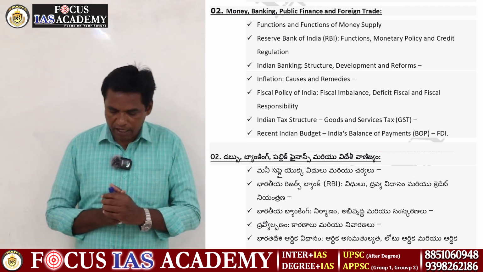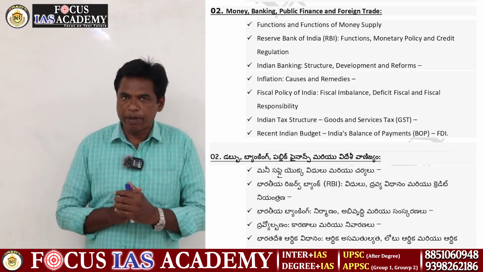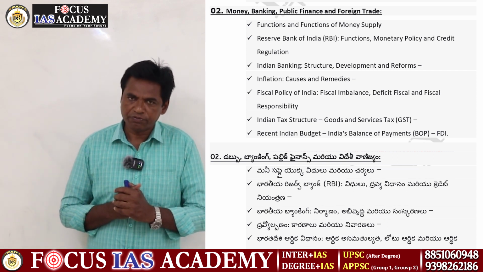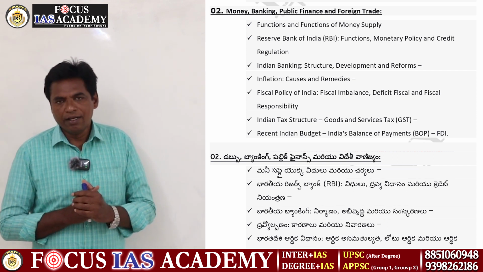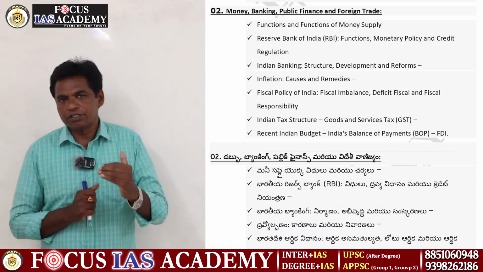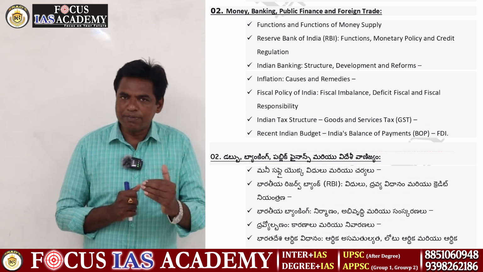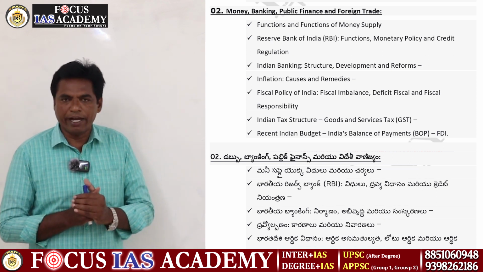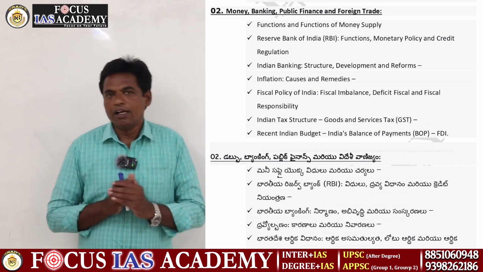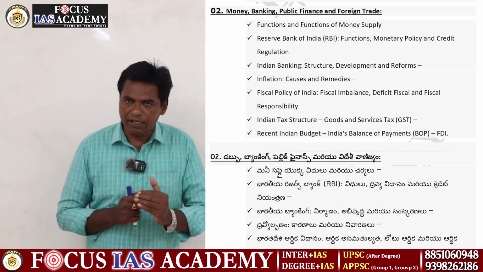The next chapter is money, banking, and public finance. What is meant by money? Once upon a time, India followed the barter system. After the barter system, animals were sometimes used, sometimes goods, sometimes currency, sometimes coins, sometimes plastic currency. Now we are using digital currency. These are all very important. Then in 1979.